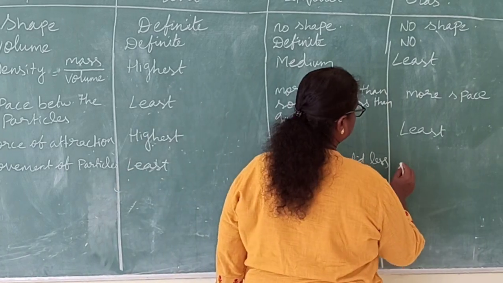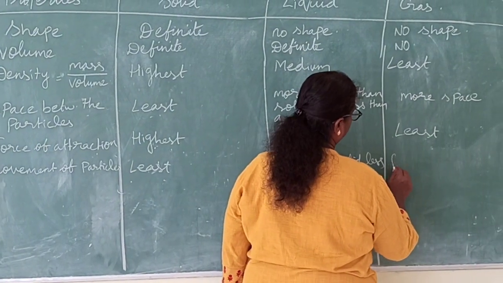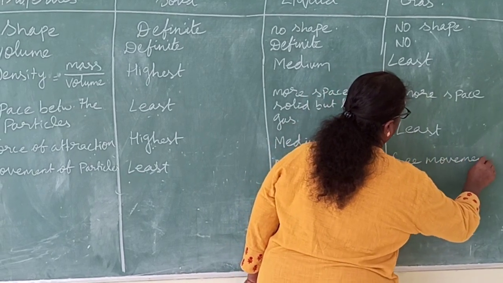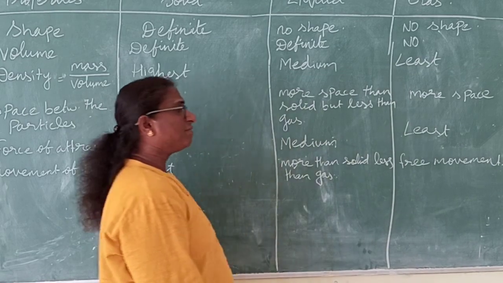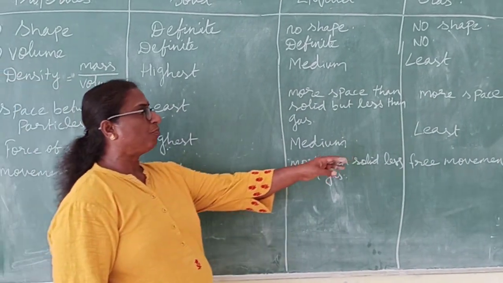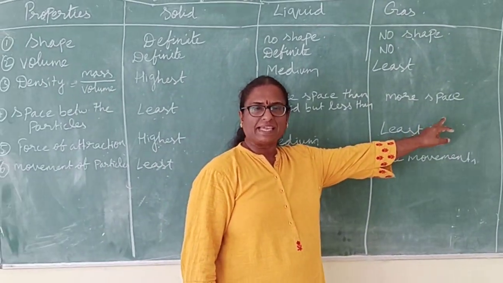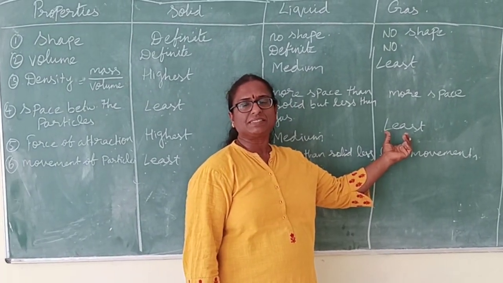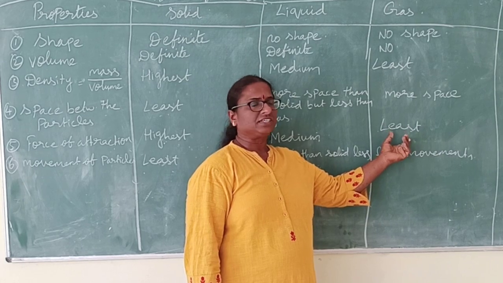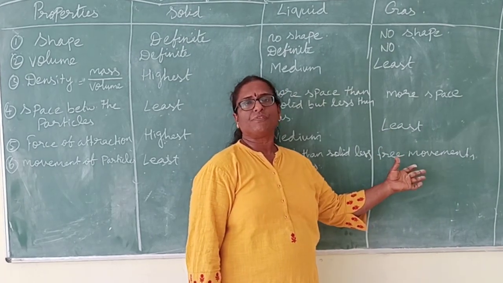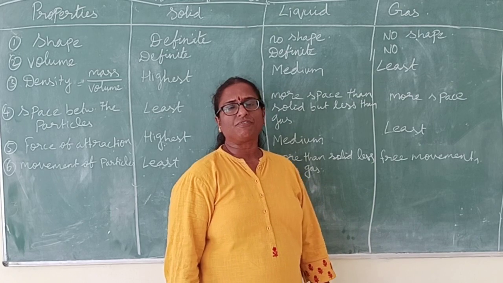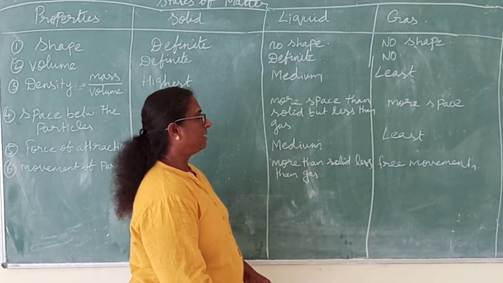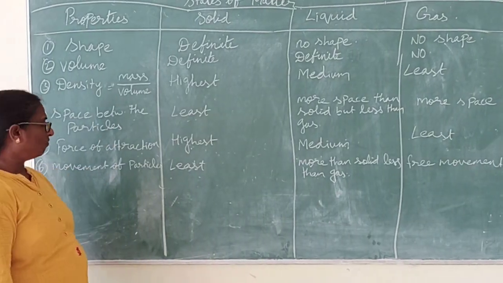Here the particles move freely, free movements. And why they move freely, you can see from these two points. They have lots of space between them. Second, the force of attraction between them is very less or least. That is why the particles move very freely. This type of random movement is called Brownian movement. They move anywhere, wherever they want.